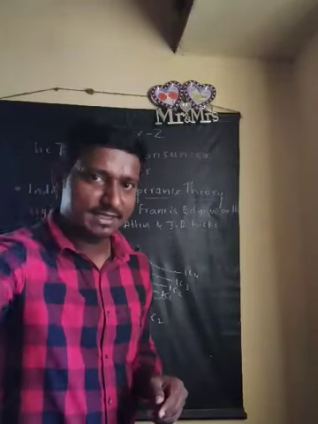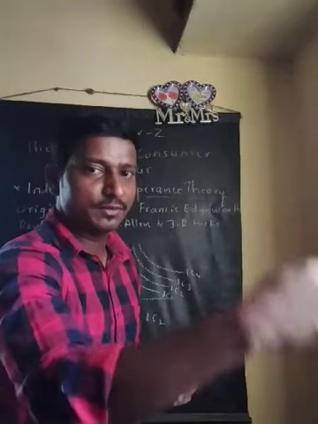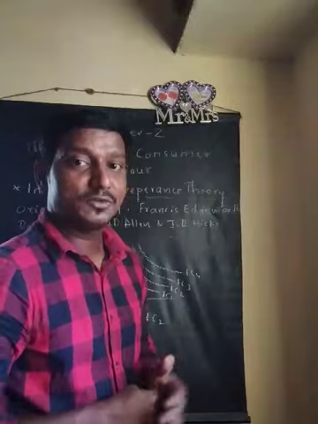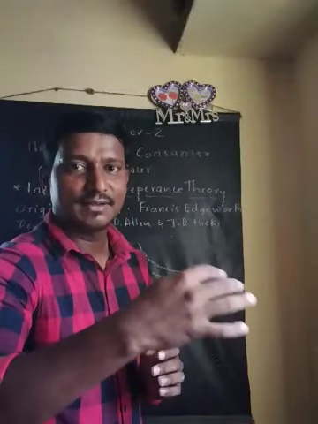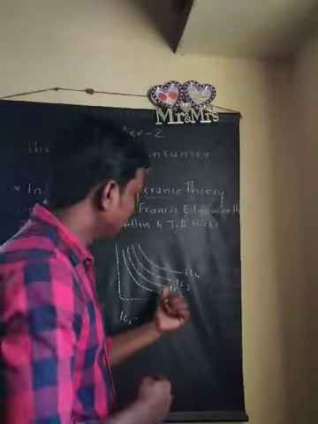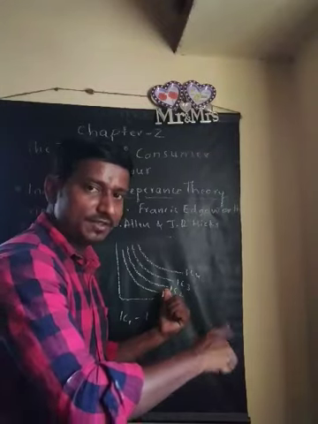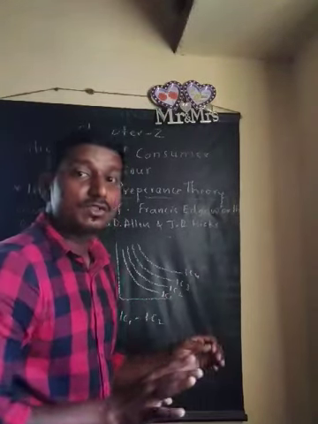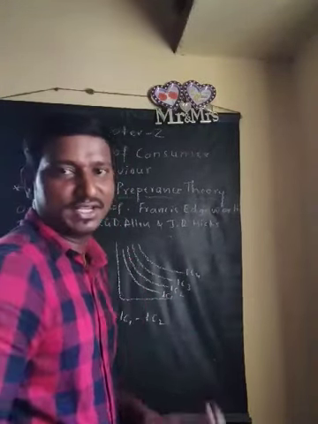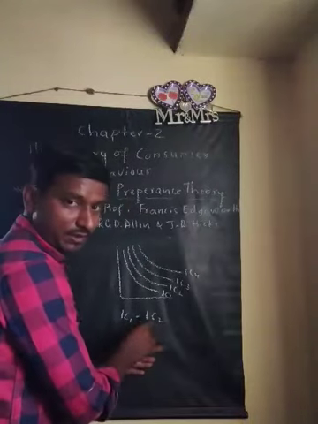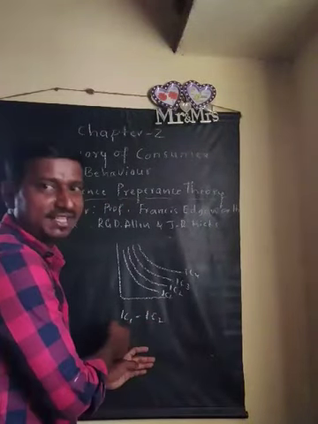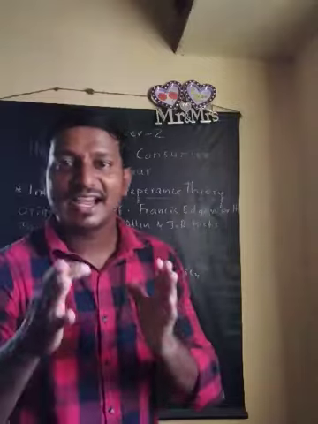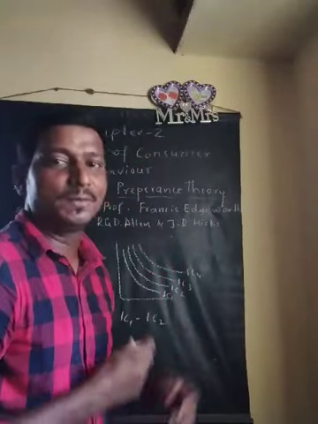As you have already seen in the budget line, the line which shifts to the right side means a higher commodity that we have purchased. In the same way here, the indifference curve which is to the right side shows a higher level of satisfaction. Comparing IC1 and IC2, IC2 gives a higher level of satisfaction compared to IC1.